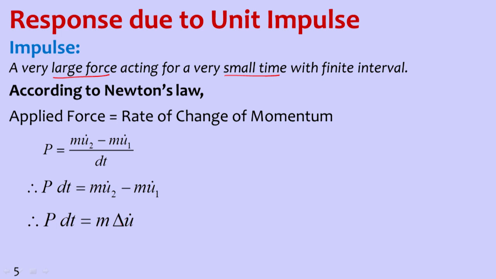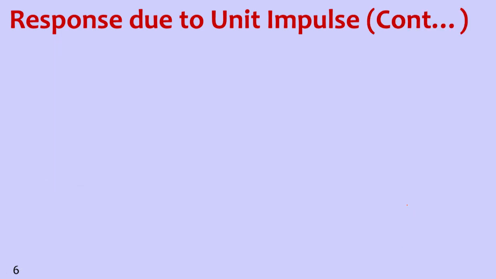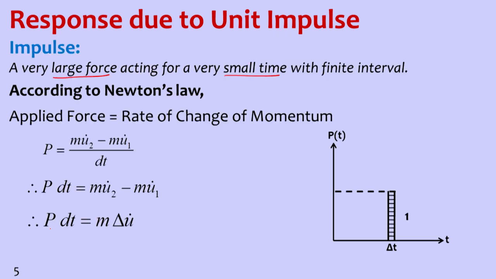So change of velocity multiplied by mass is impulse, and force into time is impulse. As you can see here, this is unit impulse, 1 unit, so we are making it 1 unit. So if force P is equal to 1, the above equation, P into delta t value is 1.